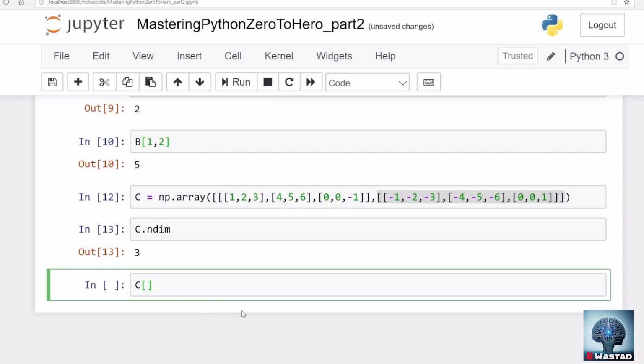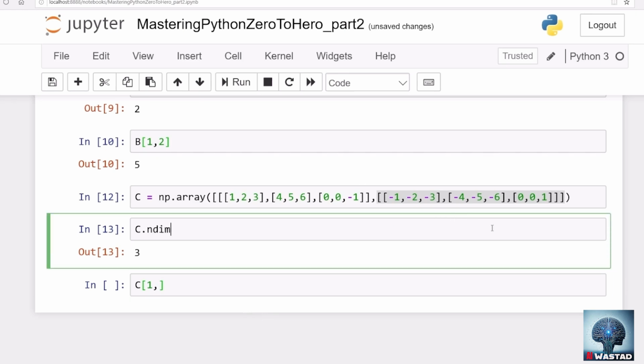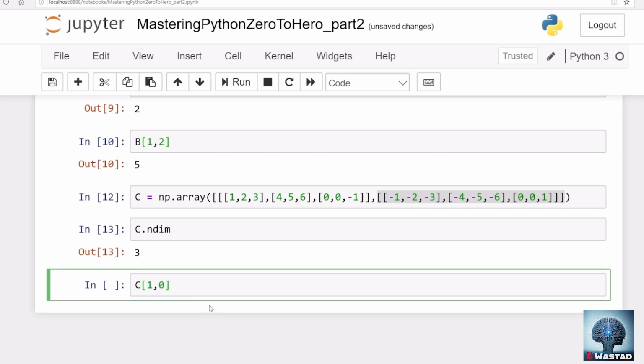you first have to access one of the two-dimensional arrays. So let's say I access the second one with the index 1. Now you are in this particular 2D array. In that array, which 1D array are you talking about? I'm talking about the very first 1D array, which is indexed by 0. And in that 1D array, which element are you talking about? I'm talking about the element that has index 2 in this array. So now if you press enter, you will get -3.